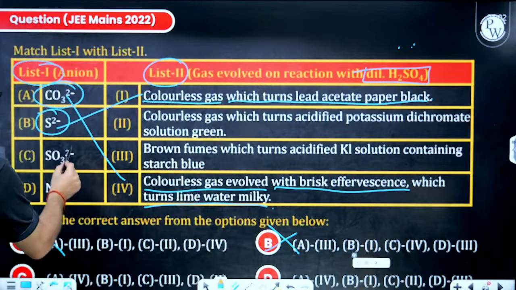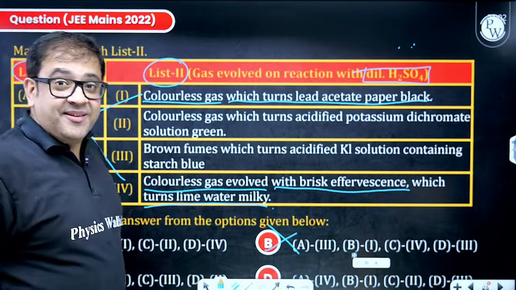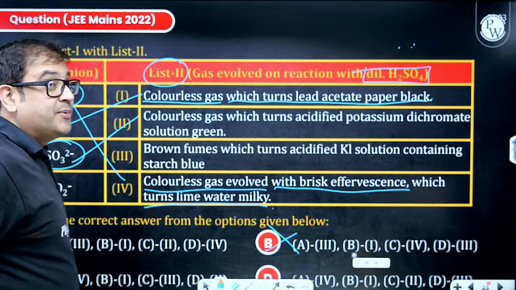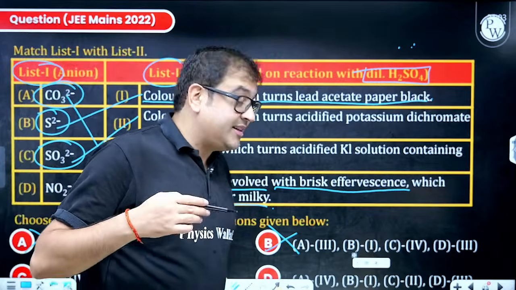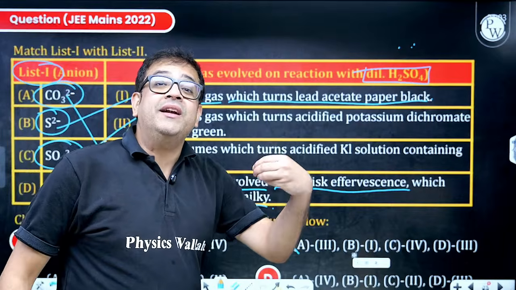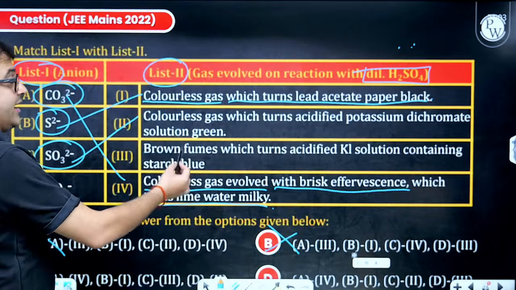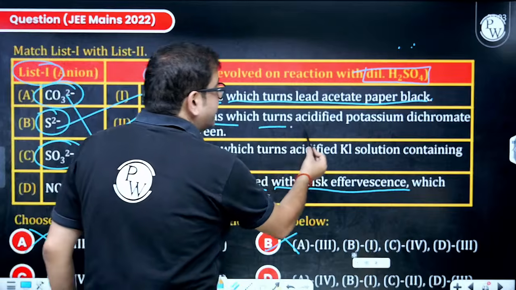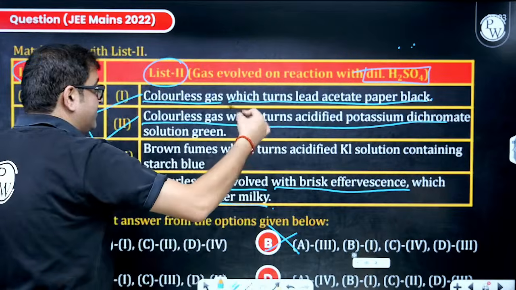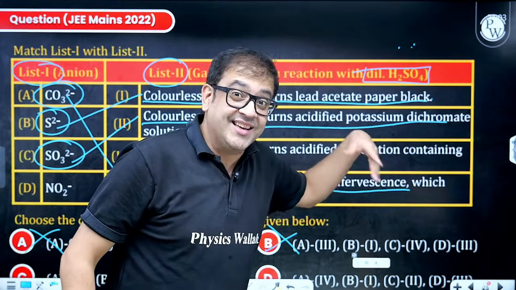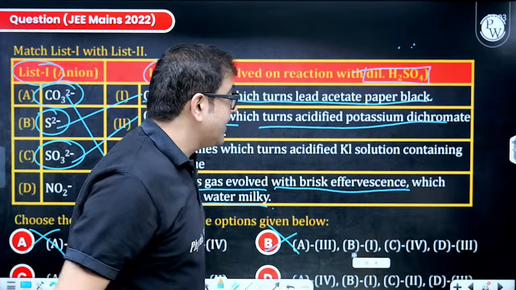Now, coming to sulfite ion. Sir, if you talk of sulfite ion, then this sulfite ion with acid produces sulfur dioxide gas. And what is the characteristic of sulfur dioxide gas? It is also a colorless gas. Now, it turns acidified potassium dichromate paper green. Again, this is a very famous one, because sir, this is now d-block involvement.